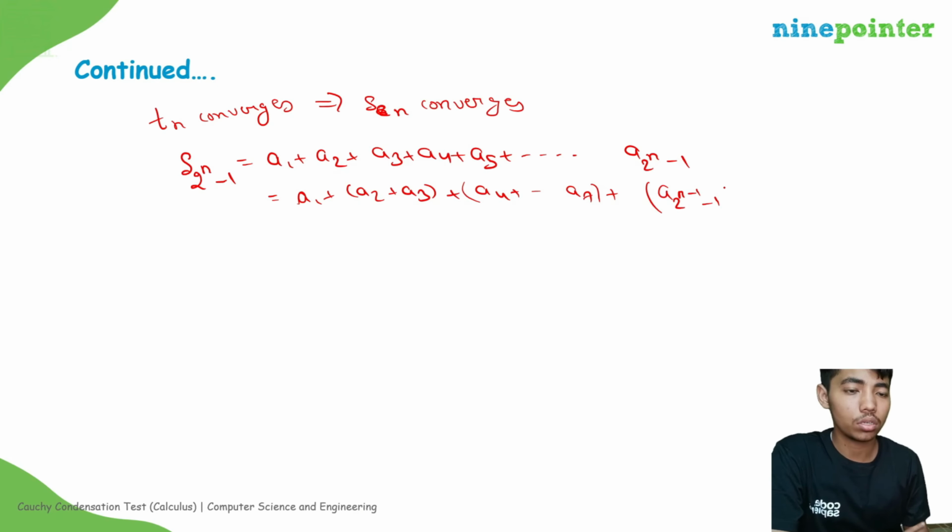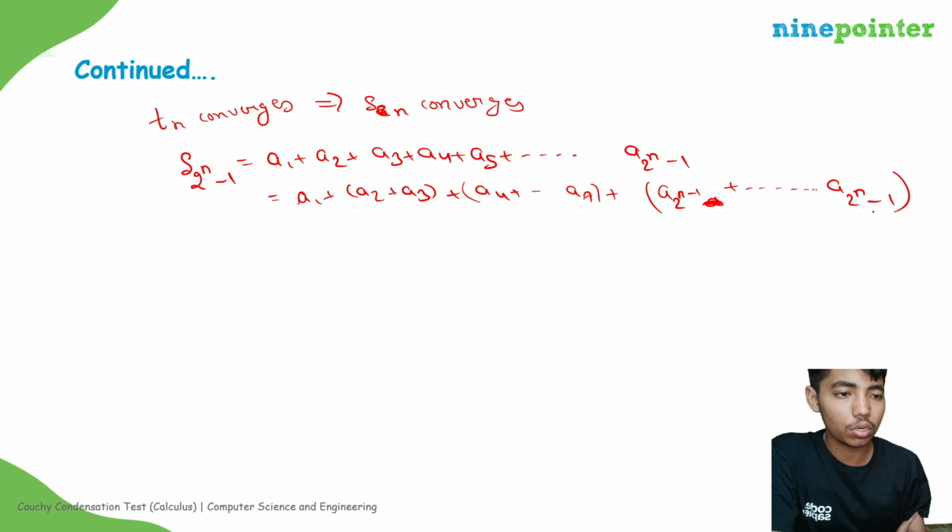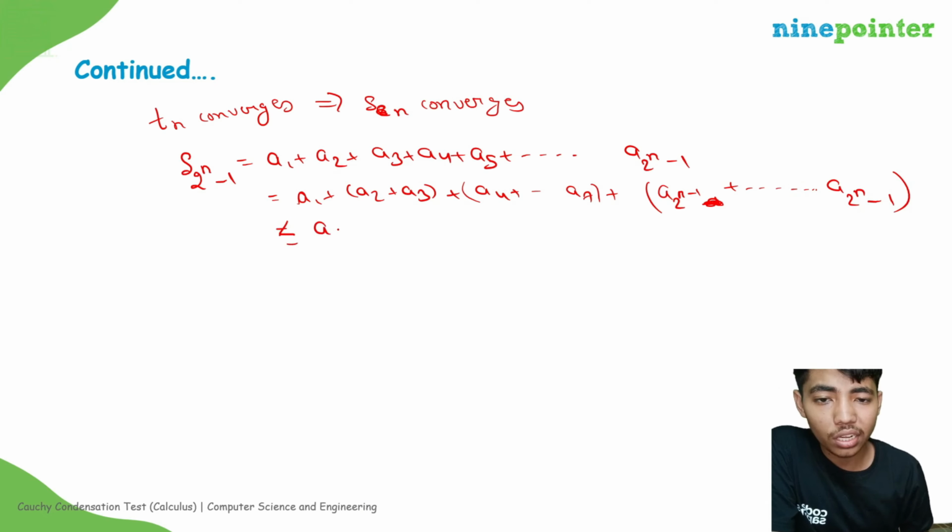Grouping the terms, this is less than a1 plus 2a2 plus 4a4 up to 2 to the power n minus 1 times a of 2 to the power n minus 1.